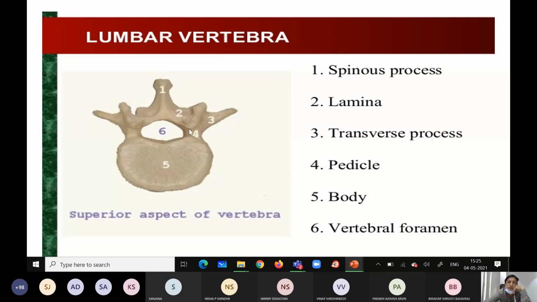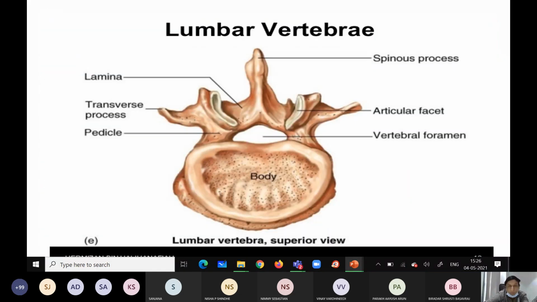So I told you, once again see the diagram. This is the spinous process, this is the lamina, this is the transverse process, this is the pedicle. Then this is the vertebral foramen, almost triangular in shape. The whole thing is the body of the lumbar vertebra. See the diagram once again and label it properly. As I told you, in anatomy, studying the diagram and proper labeling is very important. You have to understand the topic, you have to understand the subject, then only you can remember for a long time.